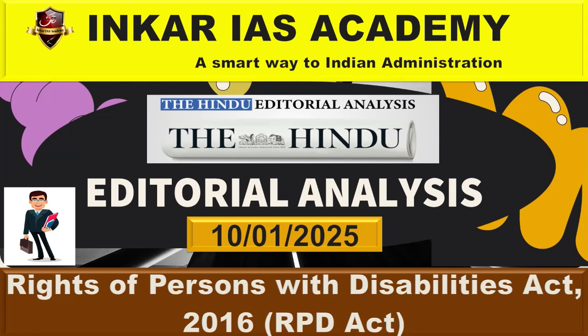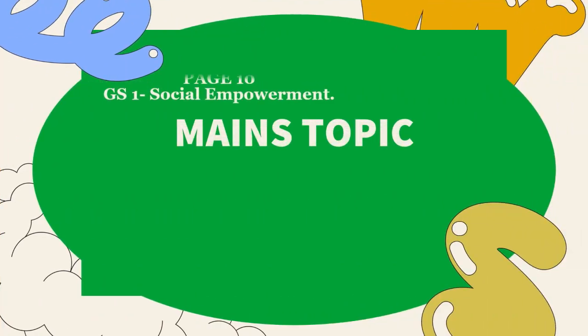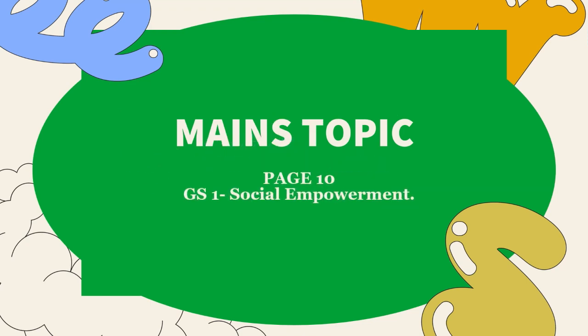Today we are going to discuss the 10th January current affairs. The topic is taken from the Delhi edition. The topic is the Rights of Persons with Disabilities Act 2016, simply called the RPD Act. This topic comes under our main GS1, social empowerment. Why is this topic in the news?